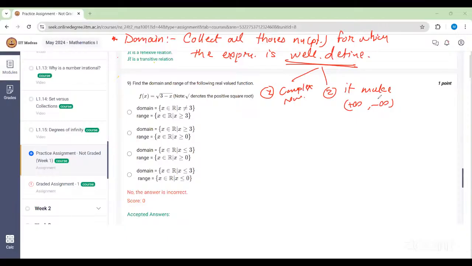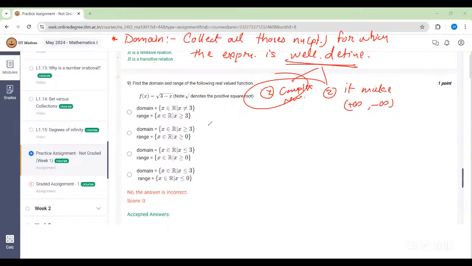So whenever you have to find a domain, you have to find all those real numbers for which it makes sense, that is, plus infinity and minus infinity should not be there, and it should not become a complex number, so under the root of -1 type of thing should not be there.